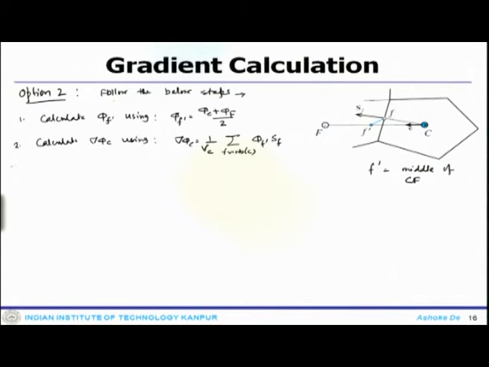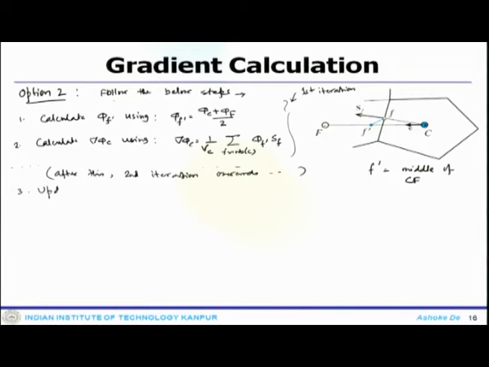So, these two steps you do at the first iteration. Now, from the second iteration onwards, the correction takes place. And how you correct? Essentially the gradient is corrected using these steps.